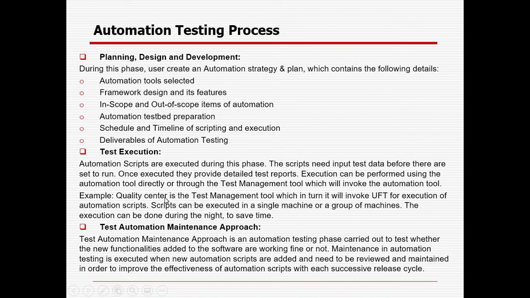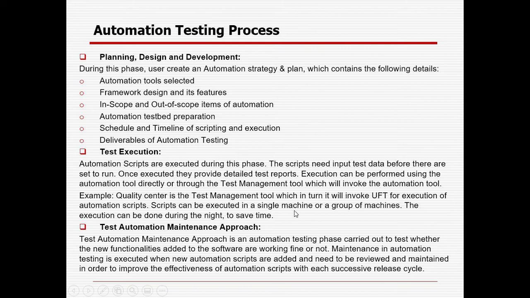Example, Quality Center is a test management tool which in turn will invoke EFT for execution of the automation script. Scripts can be executed on a single machine or a group of machines. The execution can be done during the night to save time. You can also use multiple OS and multiple browser combinations. You can set executions on a nightly basis so that they run unattended, and you can integrate with continuous integration tools like Jenkins, so that when a build comes, it triggers automatically, and once the execution is done, it generates the report for the respective stakeholders, for failure or success.